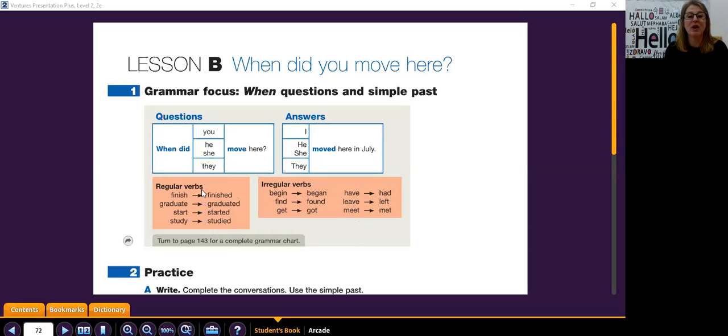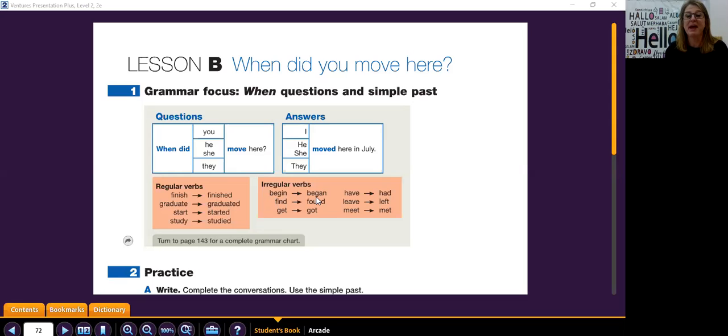So here we have our regular verbs where you take the action and then we're only adding the ed at the end. Studied, graduated, started, and studied. Irregular means that the spelling changes.